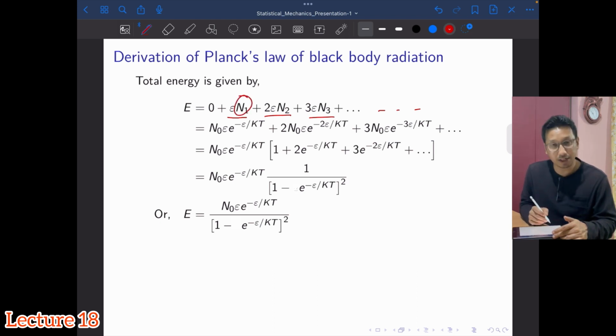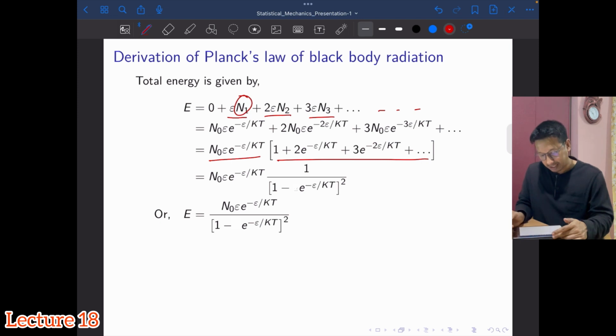Then substitute for n1 again. We know n1 is n naught e to the power minus e by kt. Similarly for n2, n3, n4 you can keep on substituting. Now I can take n naught e common, and I will remain with the term in the bracket.